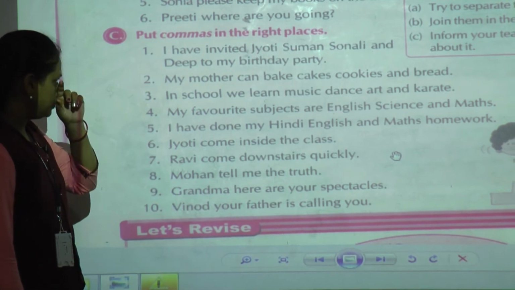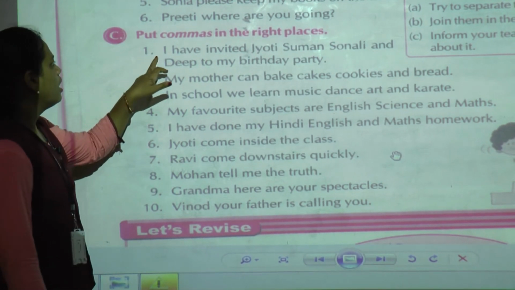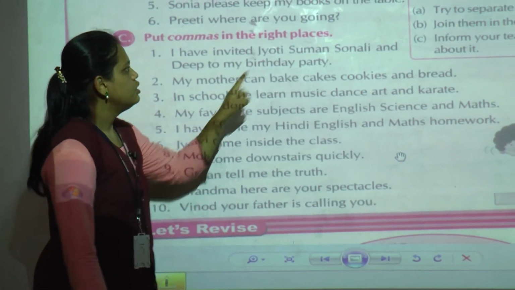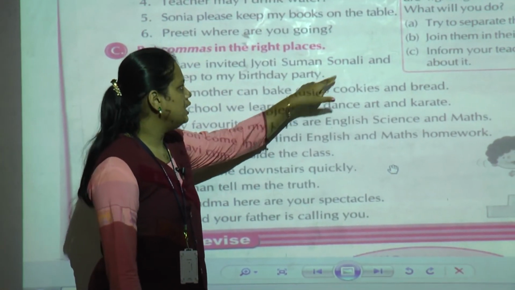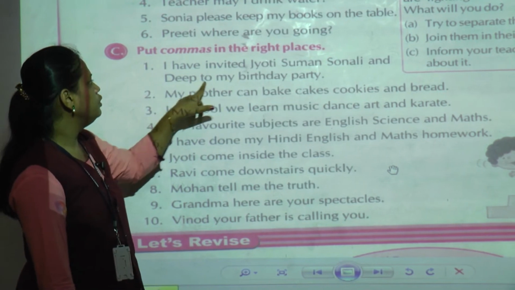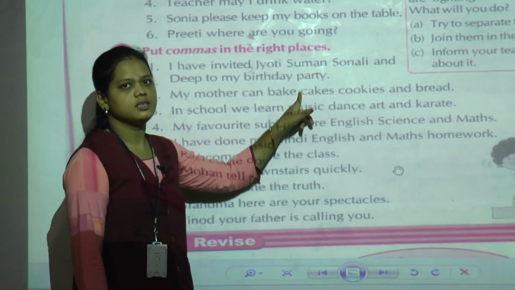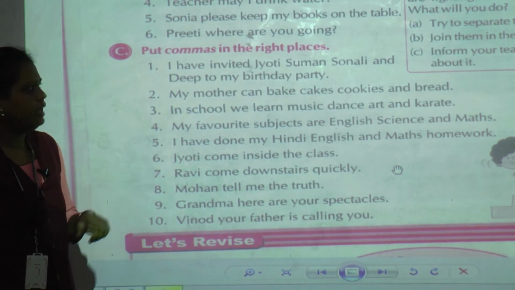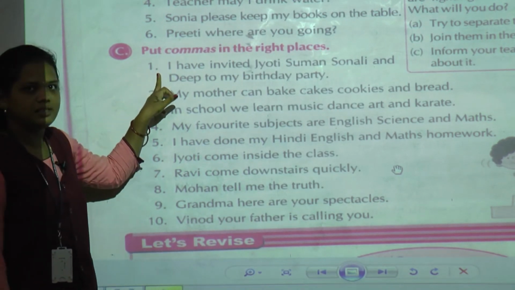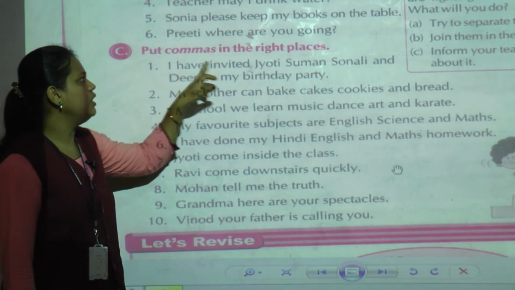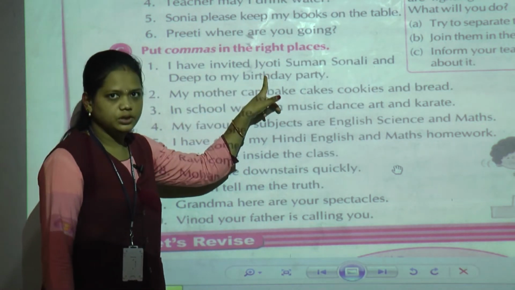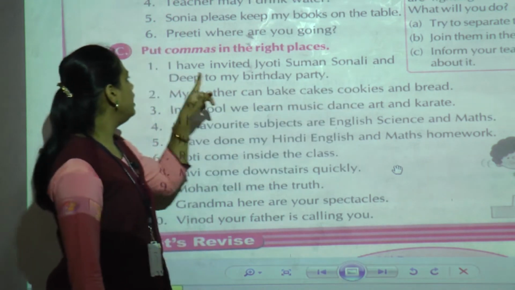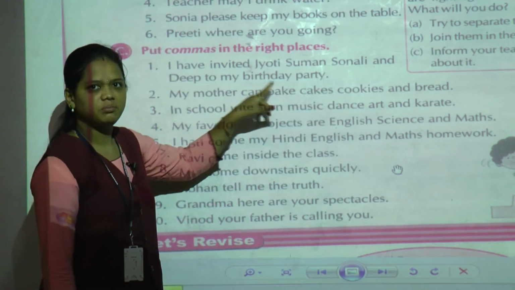First one: I have invited Jyoti, Suman, Sonali and Deep to my birthday party. See, when your birthday is there, you invite your friends, so that is the sentence given. I have invited Jyoti, Suman, Sonali and Deep to my birthday party.